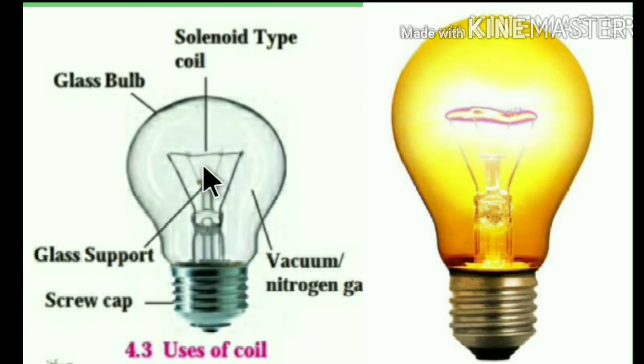This electric bulb has a filament of a metal such as tungsten, which has a high melting point of 3400 degrees Celsius.